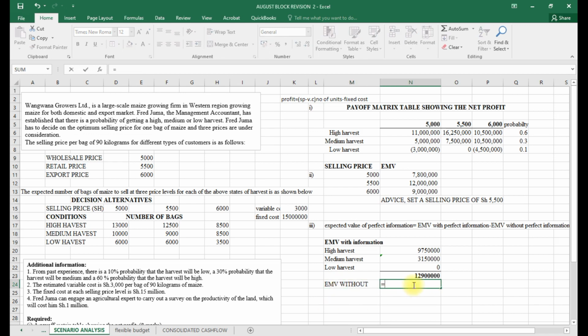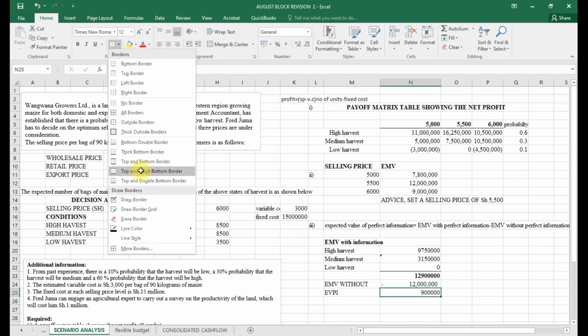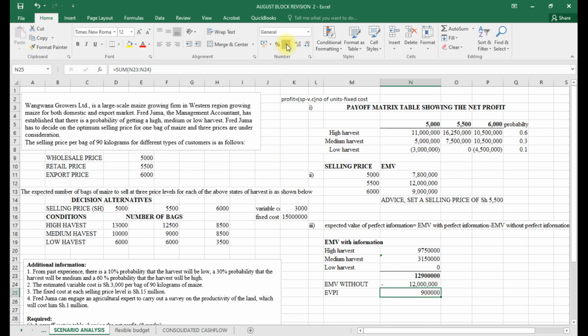Without perfect information, we already had it here, which is 12.9, and I will minus that, so the expected value of perfect information will be the sum of the two, which is 900,000.